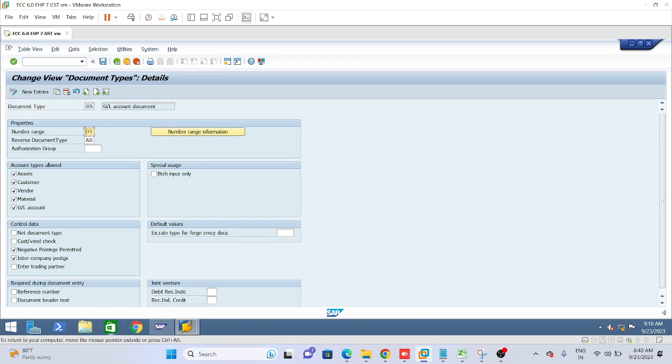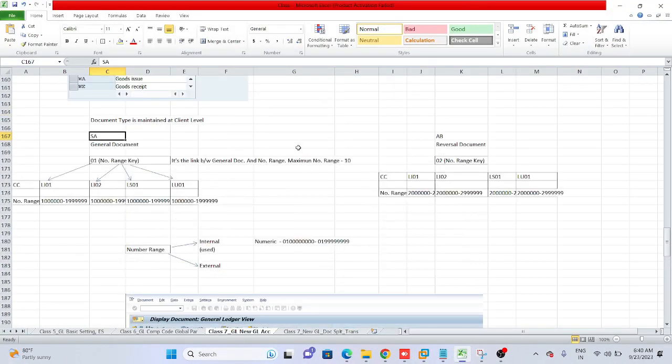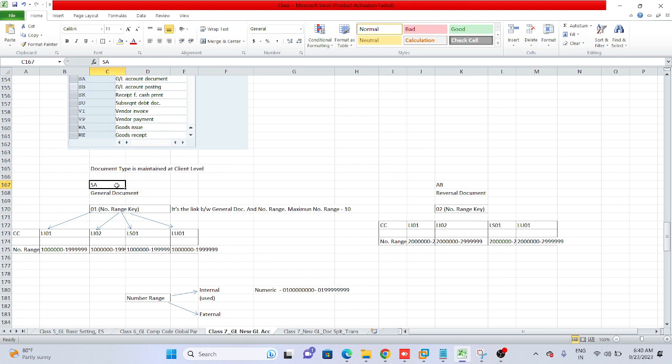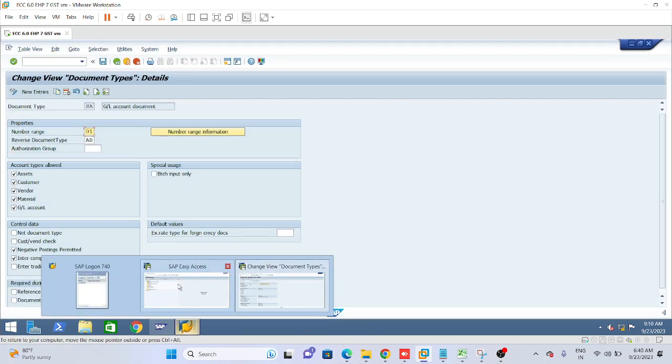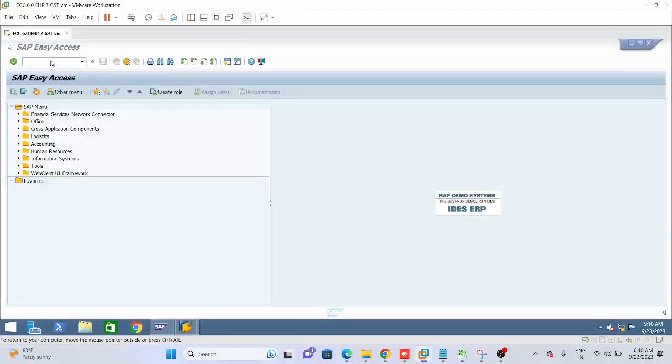It can be 1, it can be 02, it can be 10, it can be 30, 40, whatever as per the requirement. So here in our GL document, the number range key is 01, and with the help of this number range key I am going to link the number ranges. See, in this document type the number range key is assigned, and with the help of this number range key, number ranges will be defined. Let me now show you the number ranges. I will explain it now, I am just showing you.